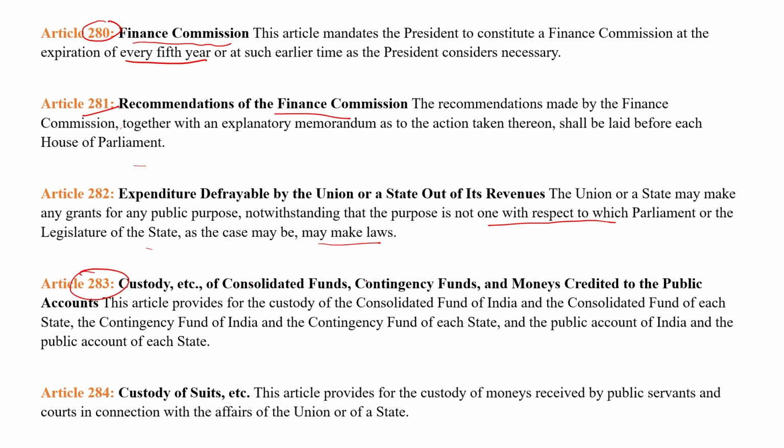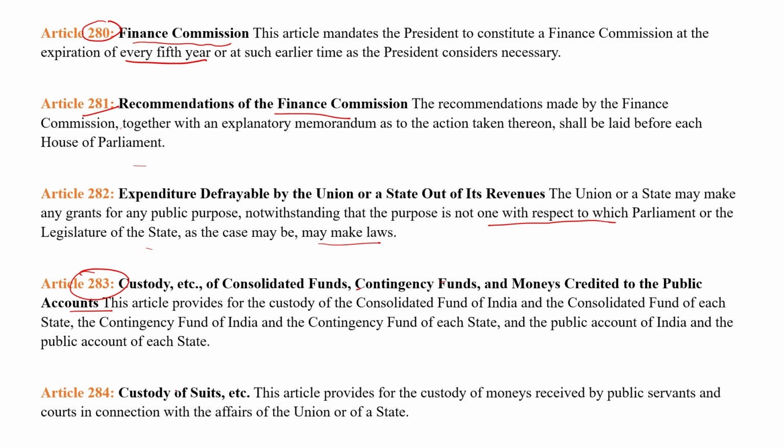283 explains the custody of the Consolidated Fund, Contingency Fund, and money credited to the Public Account. Basically, it provides the custody of the Consolidated Fund of India and Contingency Fund of India of the center and state governments both, and the Public Account of India and the Public Account of each state to basically the Comptroller and Auditor General of India. And these custodies are provided to audit the reports and audit the revenue and expenditure of the government.